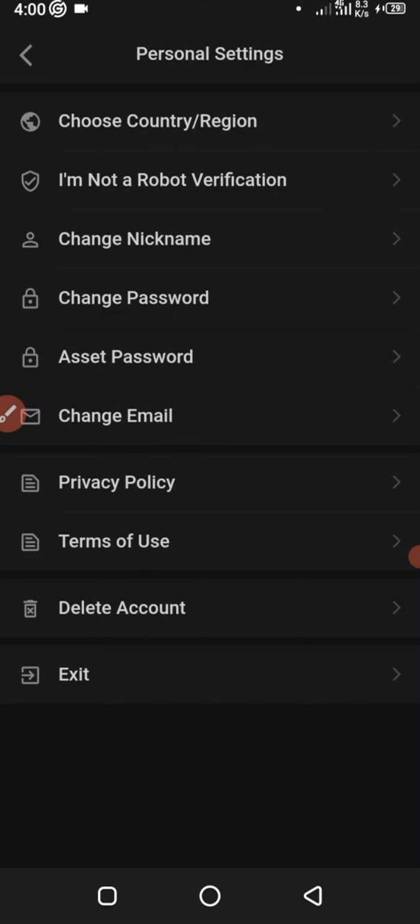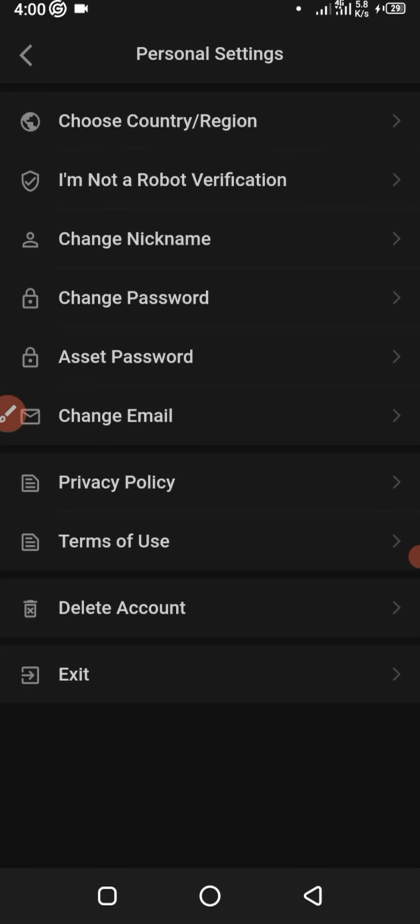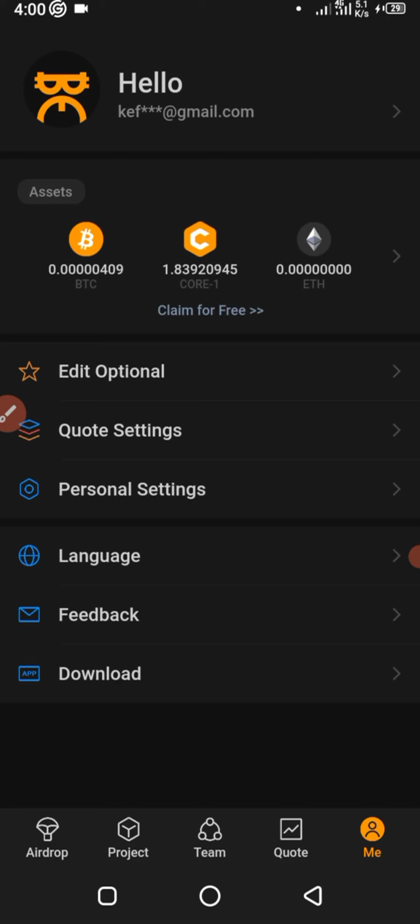The second thing to do, very important, is this verification, the I'm not a robot verification. Click on it and follow the screen. If you see mine here, it's saying that I'm already verified. So make sure you do this. Without this, you cannot get involved in any airdrop. So make sure you do these two things before you get involved in any airdrop.